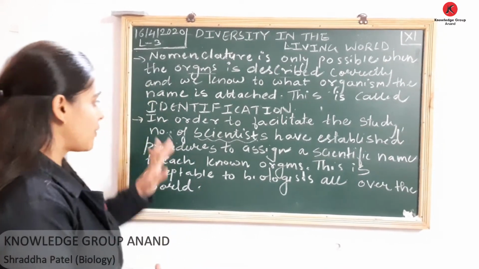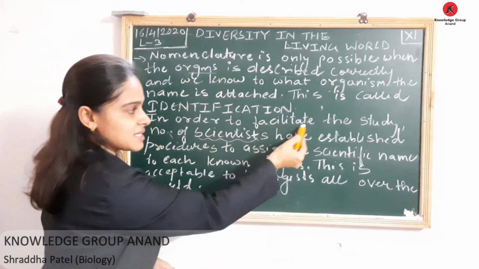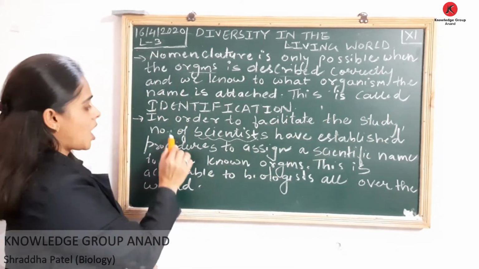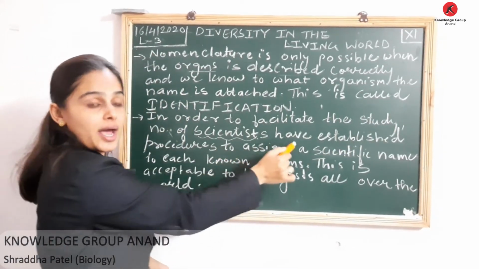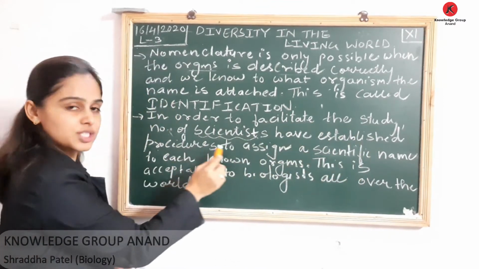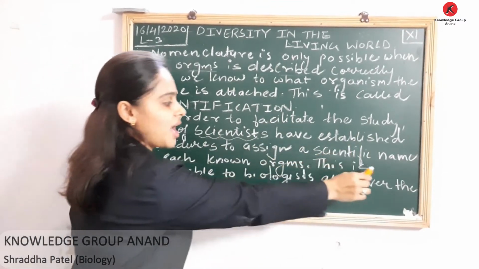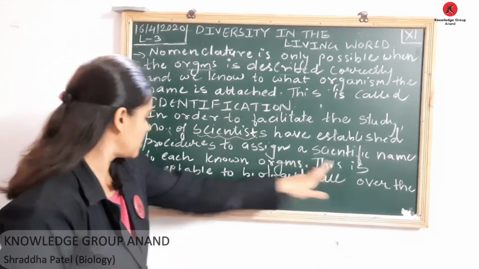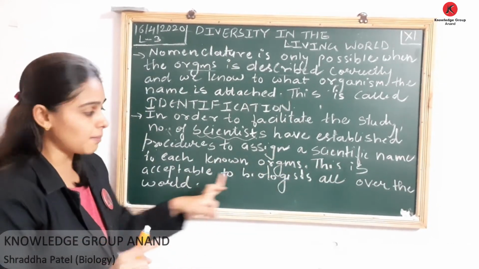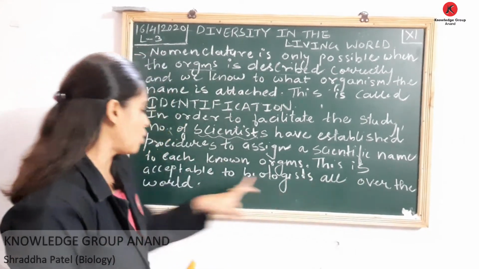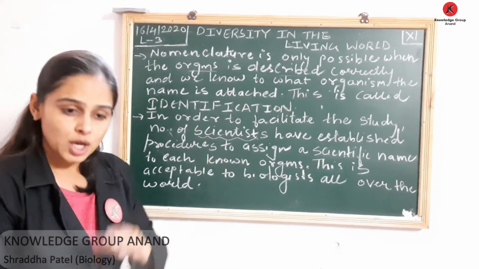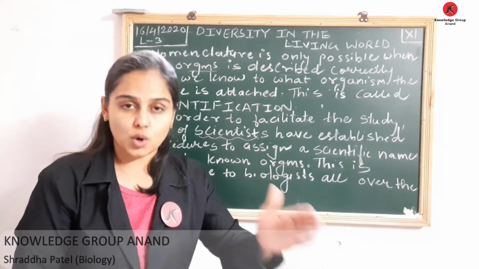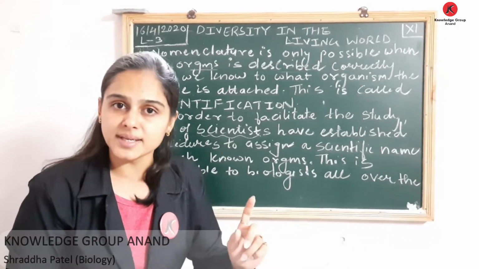Okay, so what we have written, in order to facilitate the study, a number of scientists have established procedures to assign a scientific name to each known organism, and this is acceptable to biologists all over the world. Okay, so हमने पढ़ा nomenclature. What is nomenclature? It is nothing but a naming system.